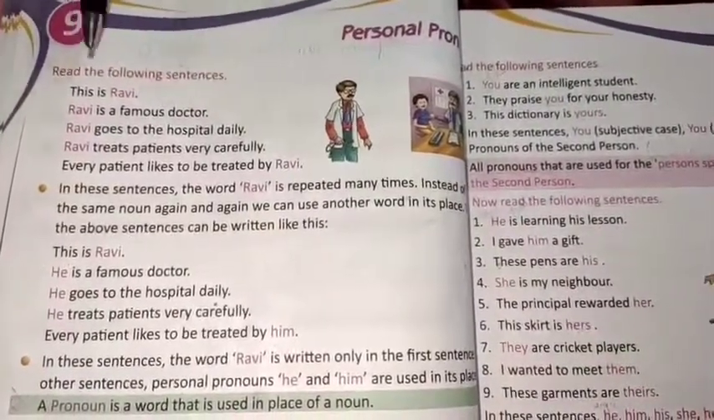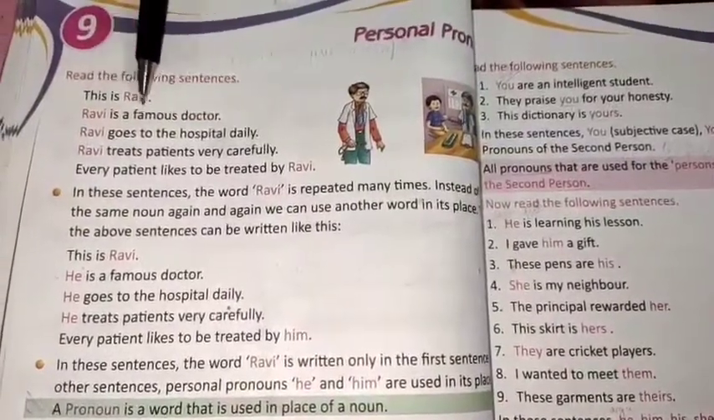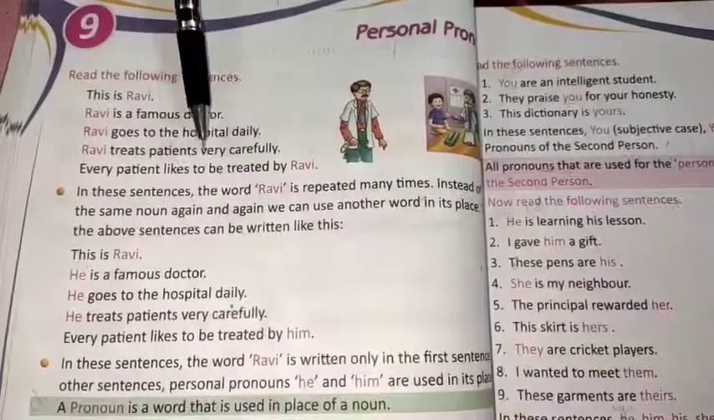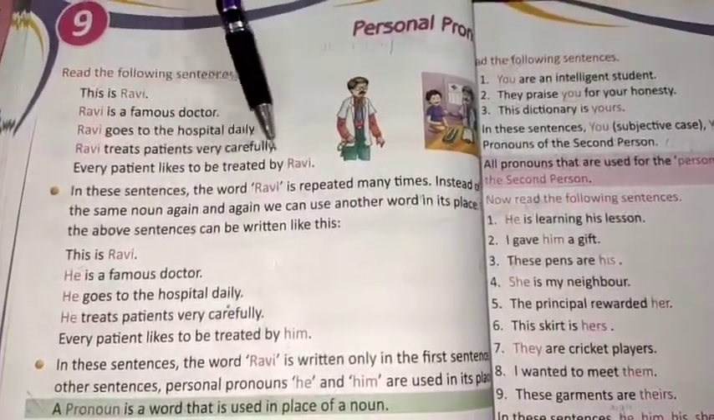Now let us read these sentences. This is Ravi. Ravi is a famous doctor. Ravi goes to the hospital daily. Ravi treats patients very carefully. Every patient likes to be treated by Ravi.